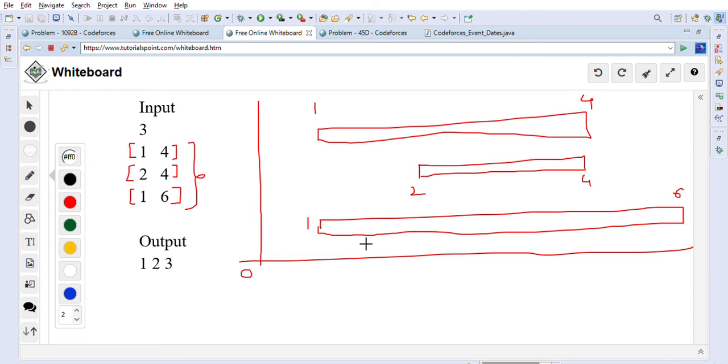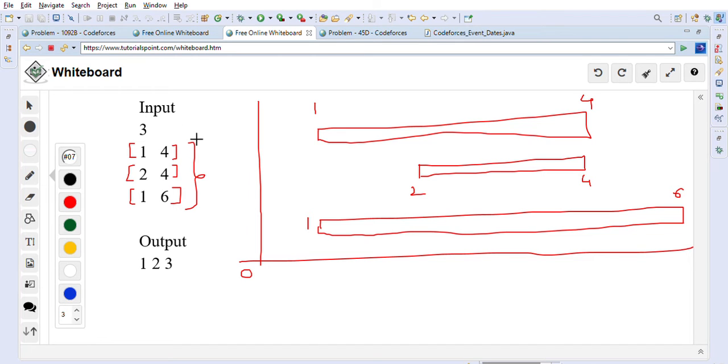So if these are the segments, we have to find out the event dates which are possible. They have already told us in the problem that event dates cannot be duplicate. For example, if one event takes place in the first segment at 1, then in the second segment an event cannot take place at 1 again, because this would be a duplicate. That's what they have already given us in the problem. So we have to find out the possible event dates. How we are going to solve this problem is, we will start from this 1 to 4.